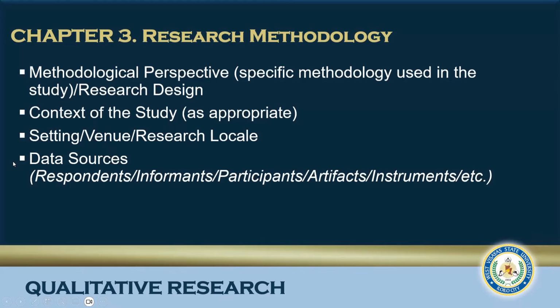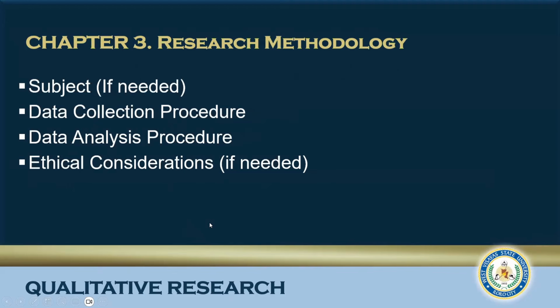Context of the study as appropriate, wherein you include setting, venue, or research locale, as well as data sources that includes respondents, informants, participants, artifacts, instruments. Subject may also be included in Chapter 3 if needed, data collection procedure, data analysis procedure, and the last one